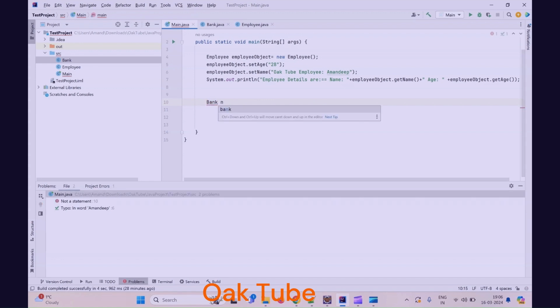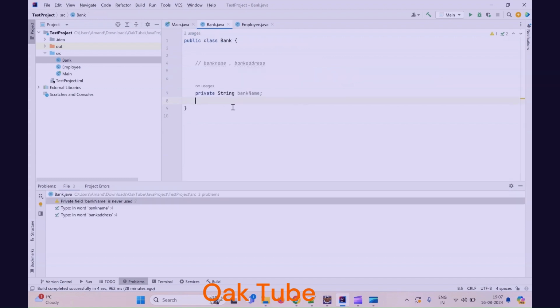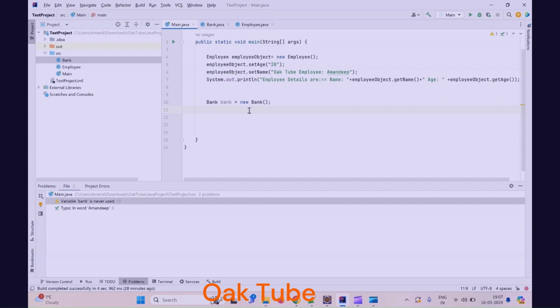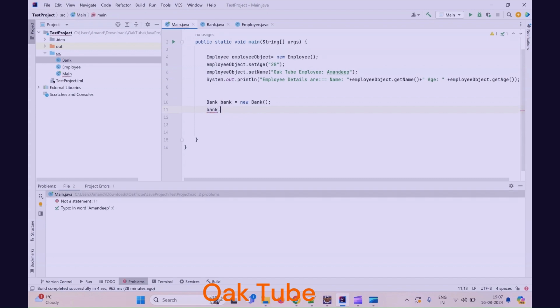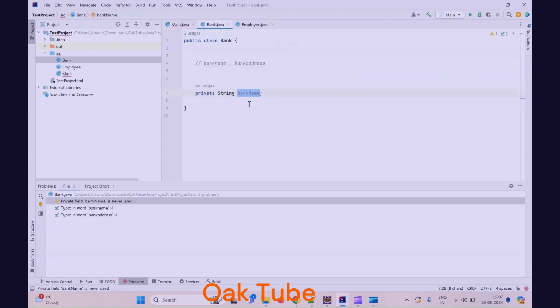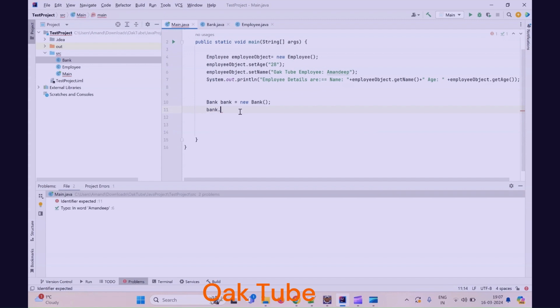Okay, so if I write bank is equal to new bank, you can see it is able to find the bank and there are no errors also. But till now I have just declared the bank name. If I try to do bank dot set bank name, you will see that it will not be able to find any such thing.